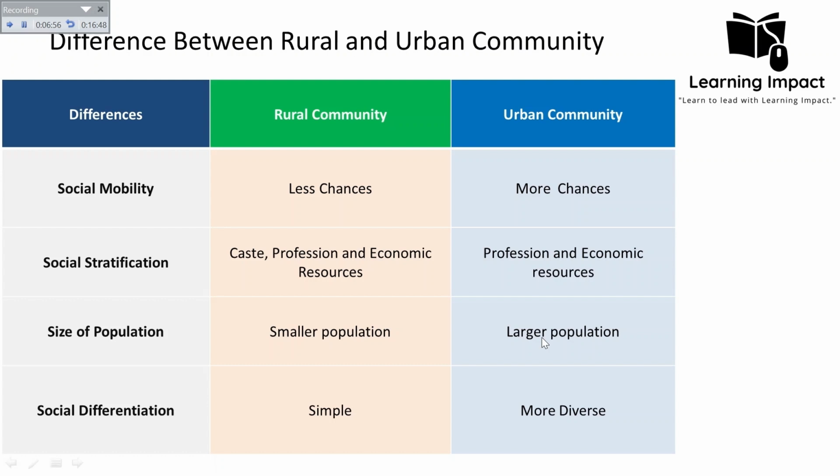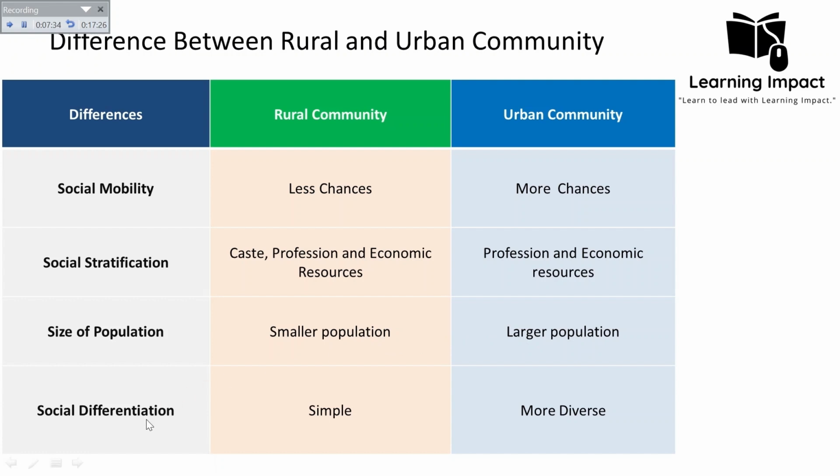Similarly, if we take the statistics in the context of Indian society, the rural population in 2020 was approximately 65.5% of the total population, which is also according to the same source, the World Bank, and the urban population was approximately 34.5% of the total population. So we can say that the population density was about 460 people per square kilometer in urban areas, but 210 people per square kilometer in rural areas. So these statistics illustrate the significant differences in population size and density between rural and urban areas in both Pakistani and Indian society.